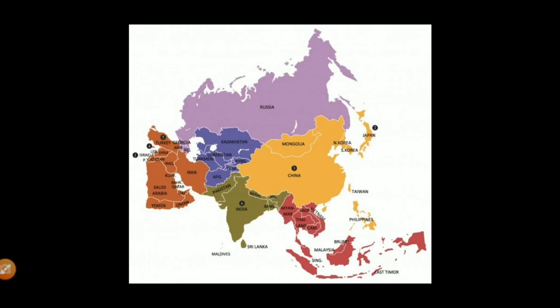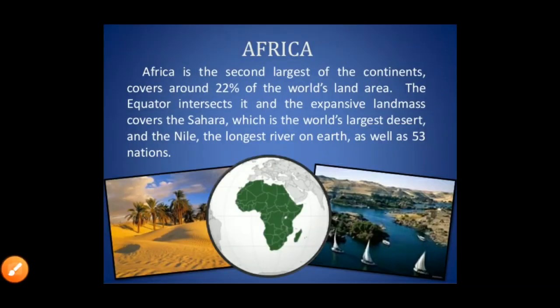4.5 billion people live in these 48 countries, which is even more than 50% of the total population of the world. Isn't it interesting, Asia? Let's talk about Africa. Africa is the second largest continent of the world. It covers almost 22% of the world's land area. 33% of the land area is covered by Asia, and 22% is covered by Africa.